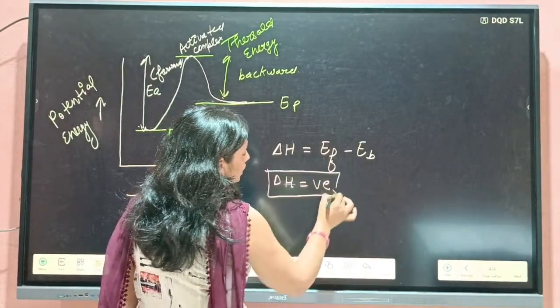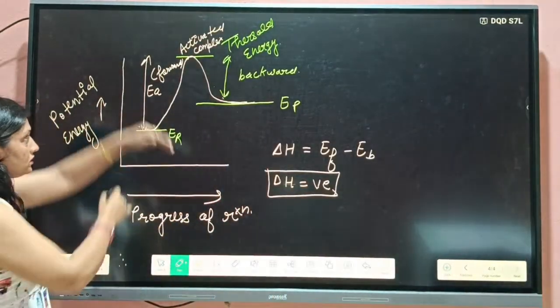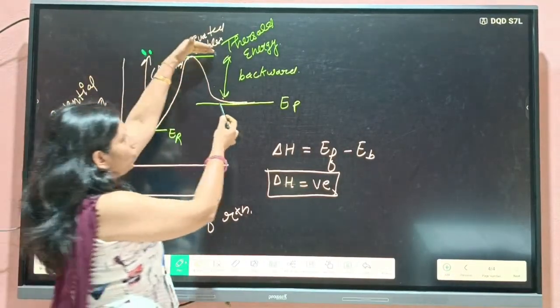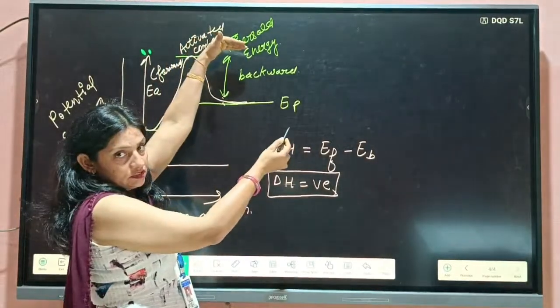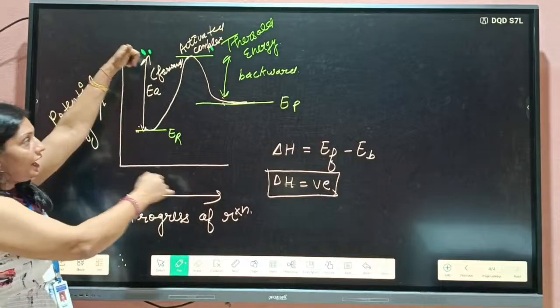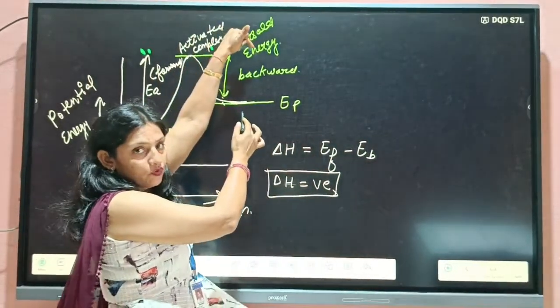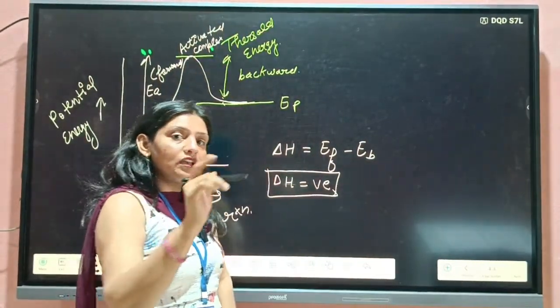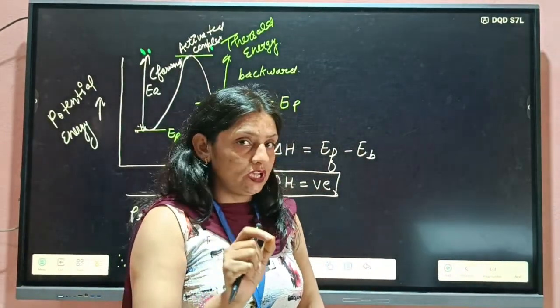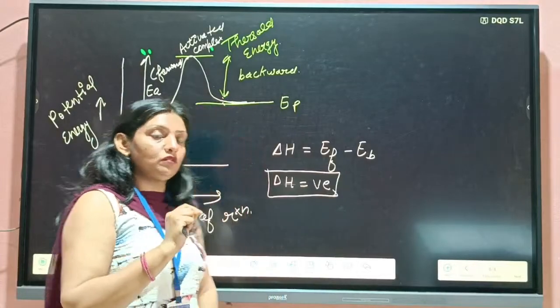This amount of energy is the energy absorbed, and this amount of energy is the energy released. Graphically, the absorbed energy is greater than the released energy. So the process in which energy is absorbed is known as the endothermic reaction.